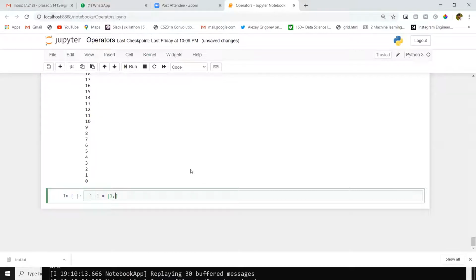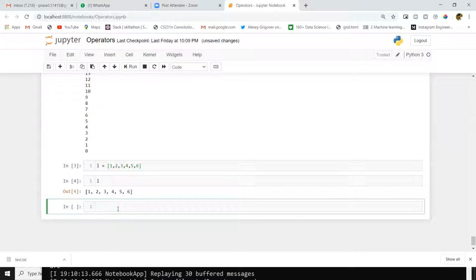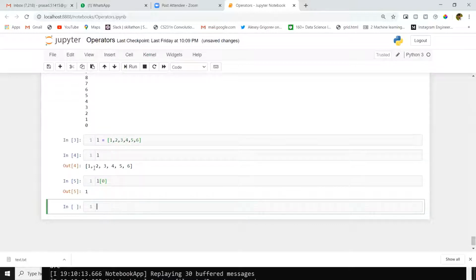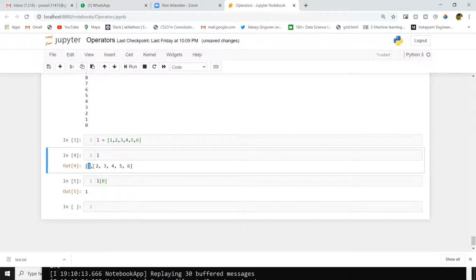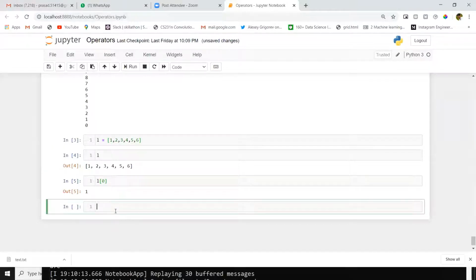Inside my list, I have 1, 2, 3, 4, 5, 6. Assume I have a list with 6 numbers. Now, if I want to access these numbers, I will give index numbers like this. L of 0 is referring to 1. Why? Because index starts from 0. If I want the second number, then I will give 1.